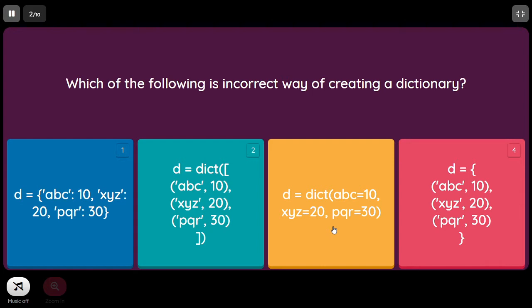If you are using a list, then you separate in this fashion like you can see in the second one. Otherwise you have to specify in this fashion, like in the third one. So the fourth one, clearly we can understand that we are not using any constructor, and it clearly represents a set of tuples actually. So the fourth one is not a correct way of representing a dictionary. It actually is a set of tuples. So fourth is the correct answer.